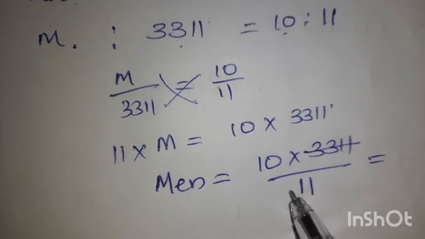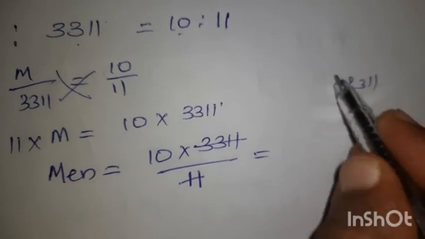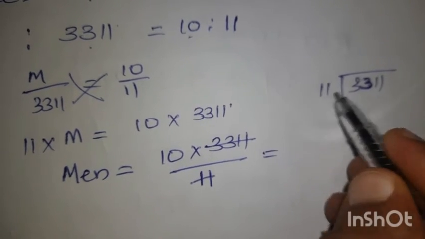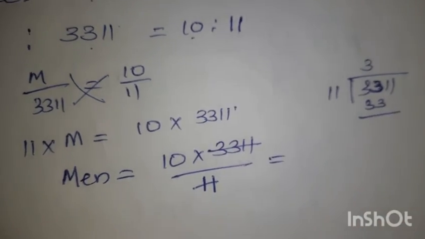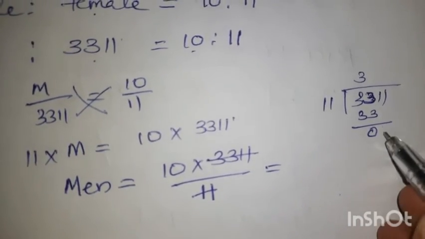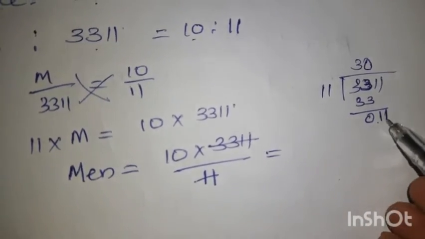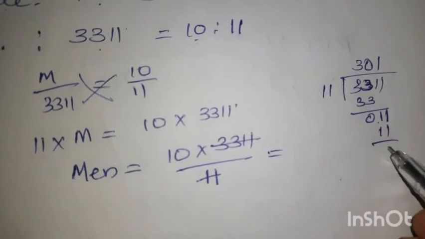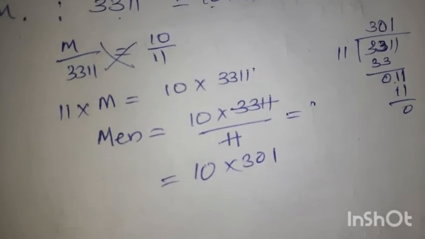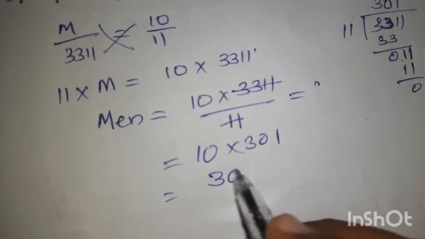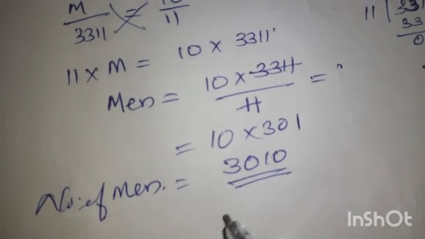So if we divide 3311 by 11, 3 threes are 33, remainder 0. Then the next number, so it will not be included, so 0 should be added, then 1. So 11, 1 times 0. So we are getting 10 into 301 is the number of men. So that is 3010 men. Number of men is equal to 3010.